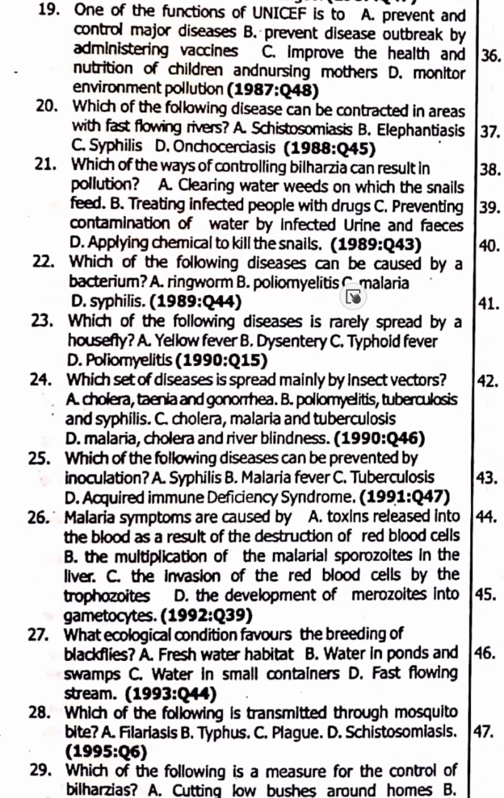23. Which of the following diseases is rarely spread by housefly? Poliomyelitis. Wait. 23. Yellow fever. Right. Yellow fever is strictly spread by Aedes mosquito. I talked about it previously. 24. Which set of diseases is spread mainly by insect vector? 24 is option D. Malaria, cholera, and river blindness.